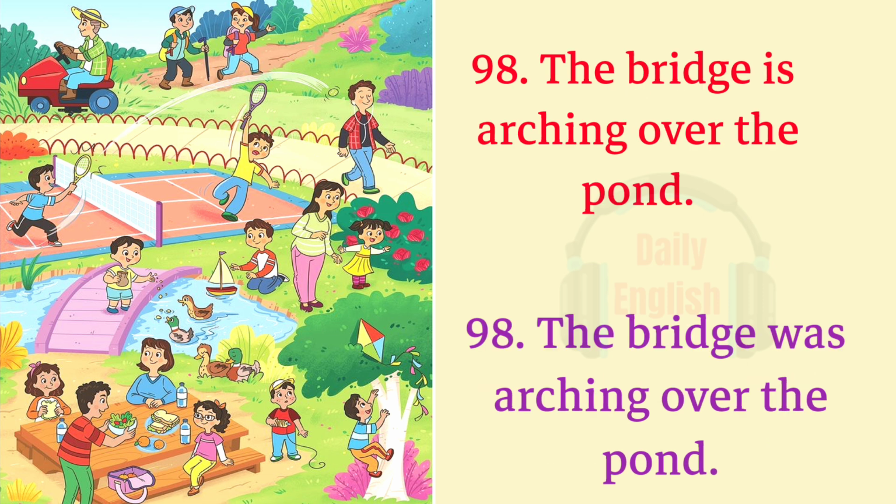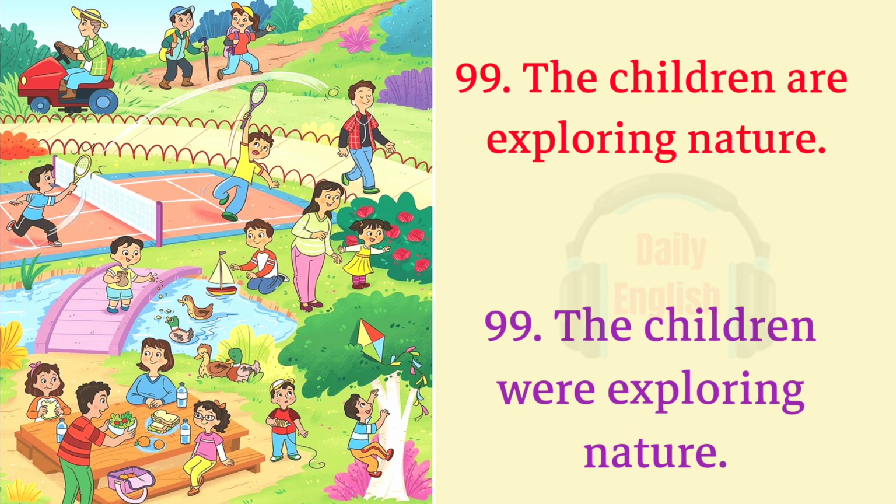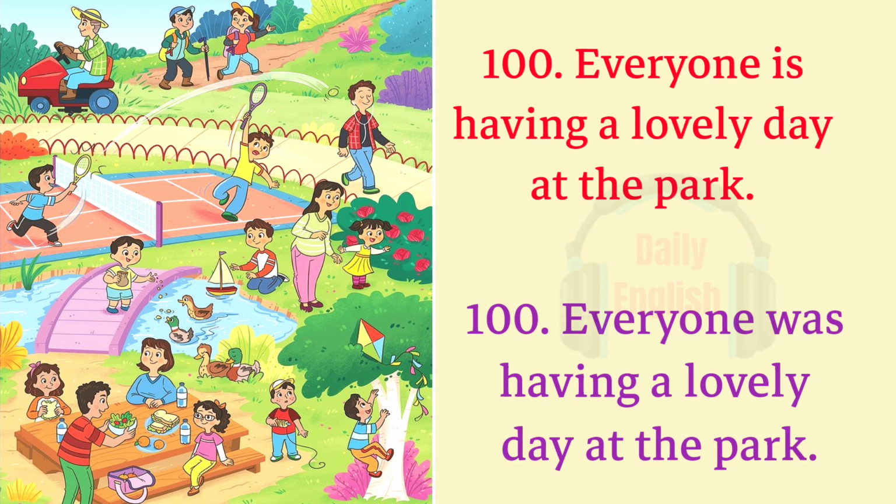98. The bridge is arching over the pond. The bridge was arching over the pond. 99. The children are exploring nature. The children were exploring nature. 100. Everyone is having a lovely day at the park. Everyone was having a lovely day at the park.